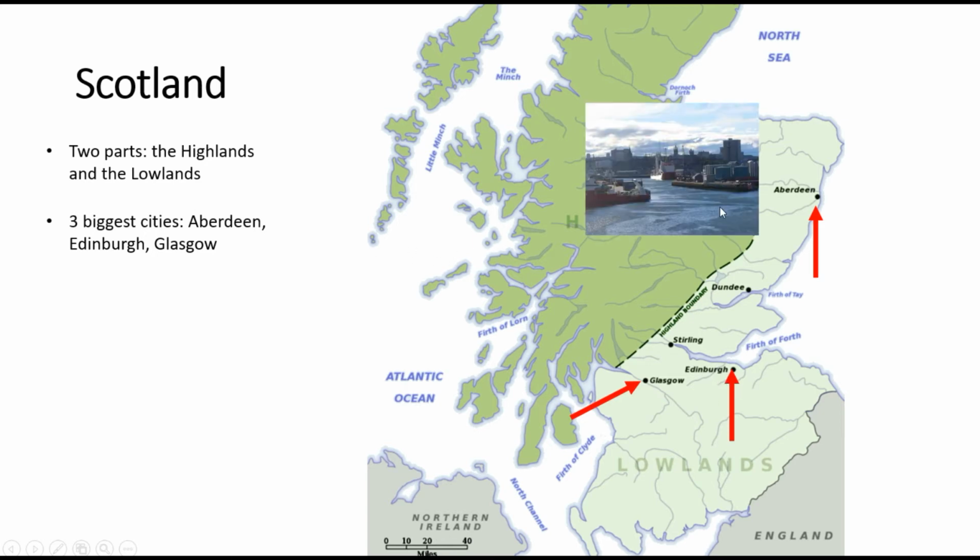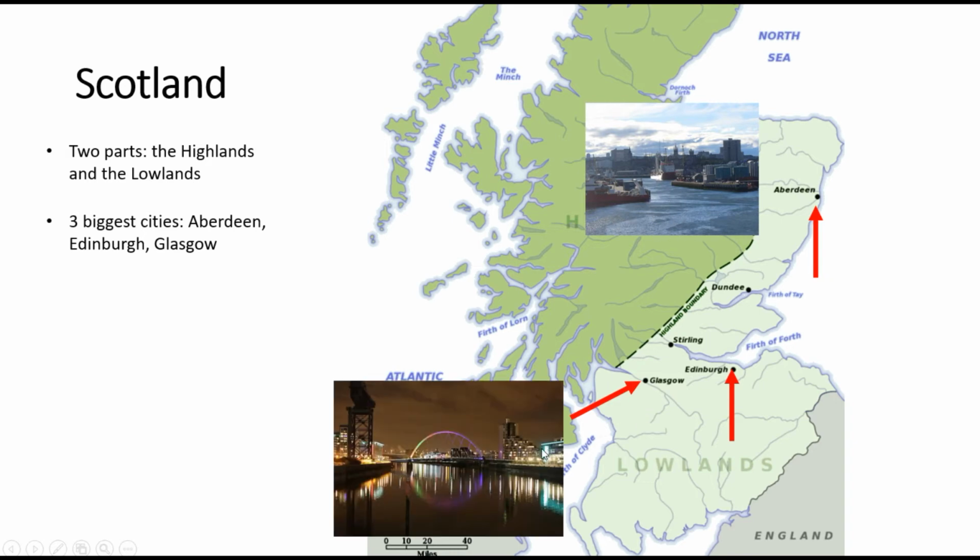Here's a picture of Aberdeen. As you can see, Aberdeen is on the coast, so there's the sea here, and you can see the sea in this picture too. There are ships and much water, and that's the seaside. Okay, then there's a picture of Glasgow. Glasgow is located next to a river. This is the river here. And you can see the river in the picture too.